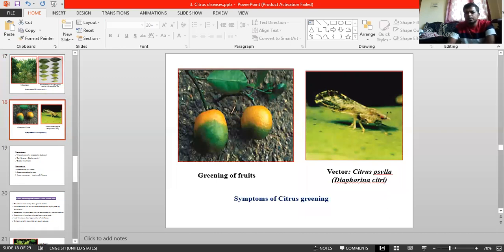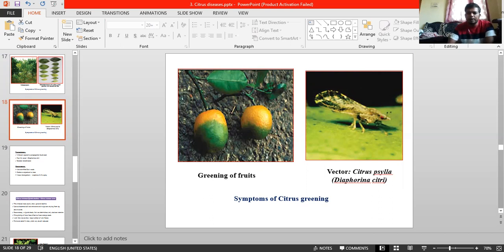And the ringed surface exposed to sun appears yellow. Whatever the upper portion exposed to sun, it becomes yellow, and the remaining portion below remains dull green. This portion is exposed to sun, so it becomes yellow, and whatever is not exposed becomes dull green in color. That is due to greening. See the symptomatology. And diseased fruits are valueless owing to small size, distortion, low juice and soluble salts, all these things totally unfit for consumption, and seeds are poorly developed. This is common about symptoms.